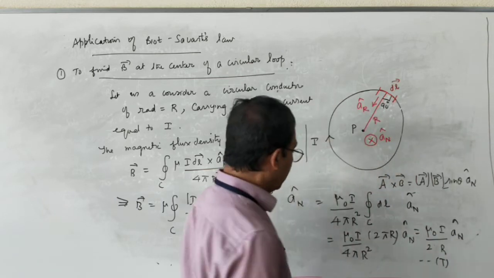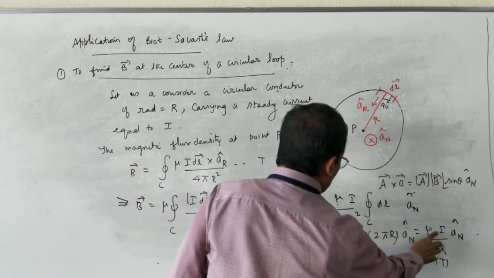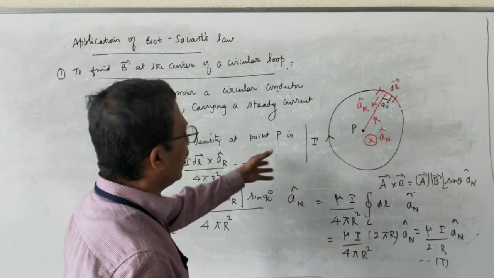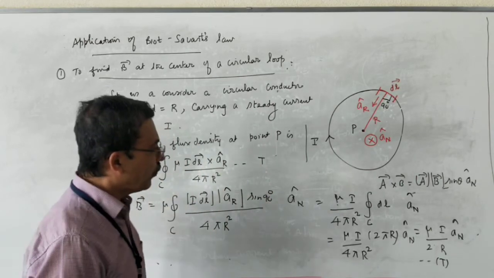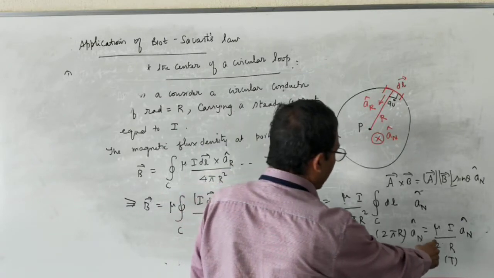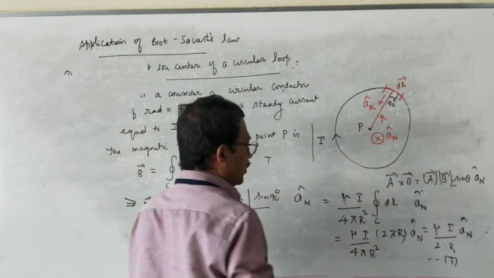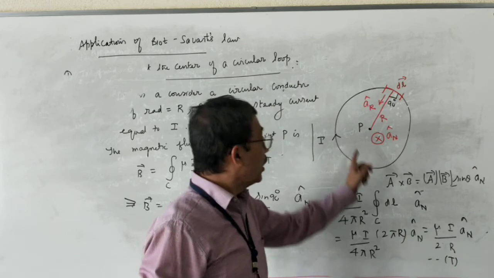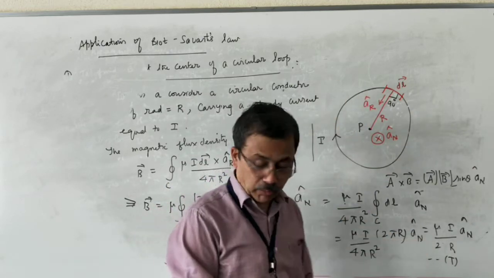I will assume this is mu, not mu naught, mu. Mu will be mu naught if it is free space. So mu only I will take. If the conductor is in free space, then mu will be replaced by mu naught. Okay. So this is the expression for magnetic flux density at the center of the circular conductor situated in a medium having permeability equal to mu. If the same circular conductor is located in free space, then mu will be replaced by mu naught.